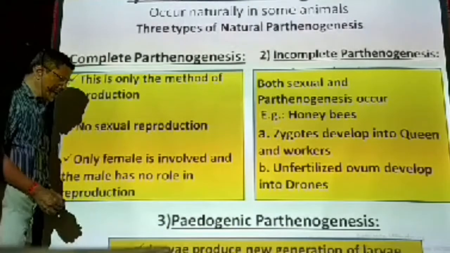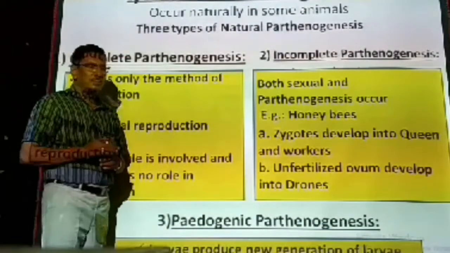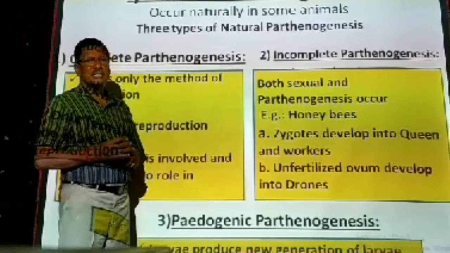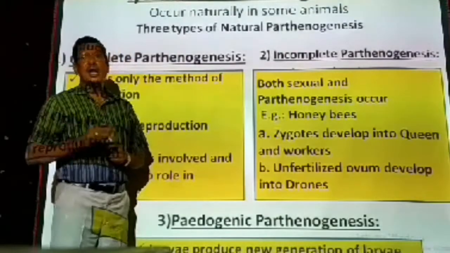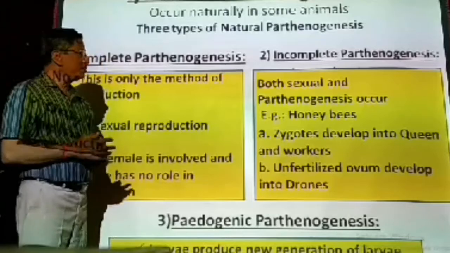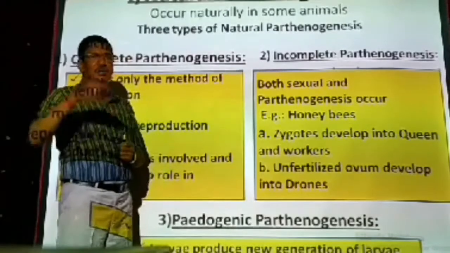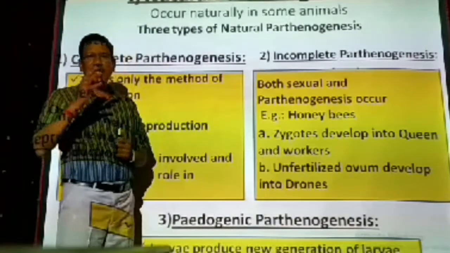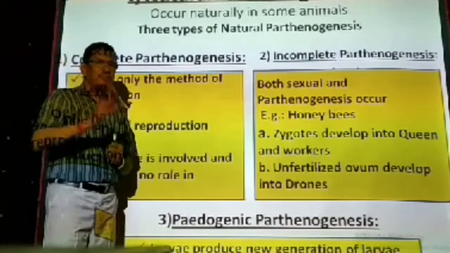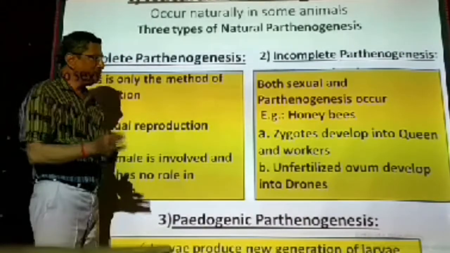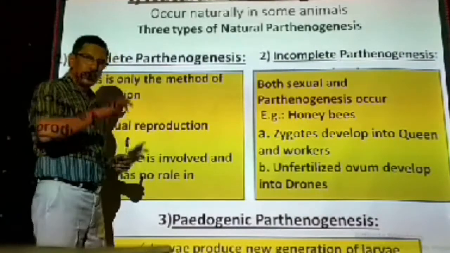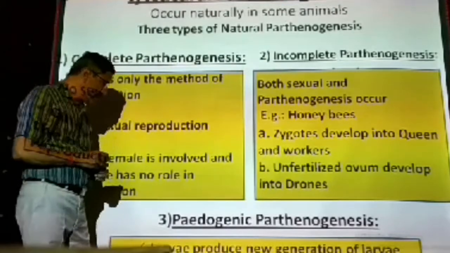Now in this pedogenic, normally in some organisms, in some animals, the life cycle includes larval stages. For example, the same butterfly, you can see that. The female butterfly is laying eggs. Eggs are developing into larvae. Larvae will develop into pupae. Pupae will develop into young ones. That is a usual procedure. In lower classes you might have studied about it.